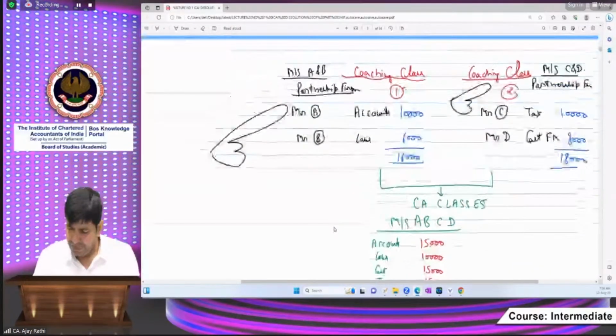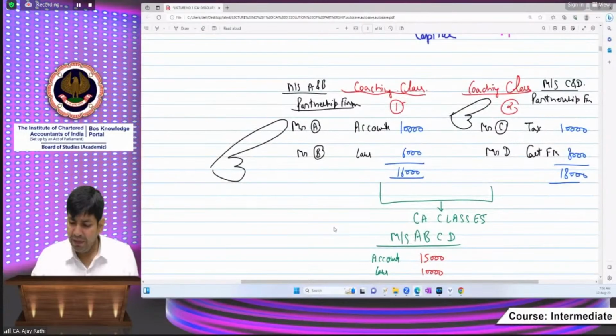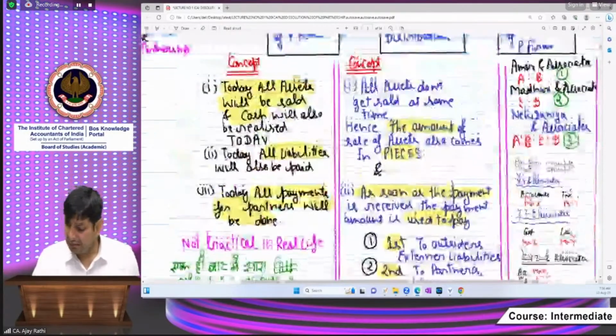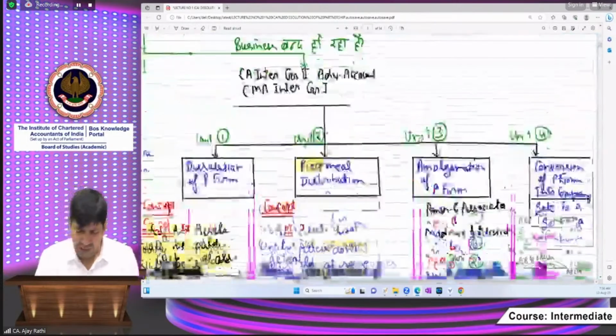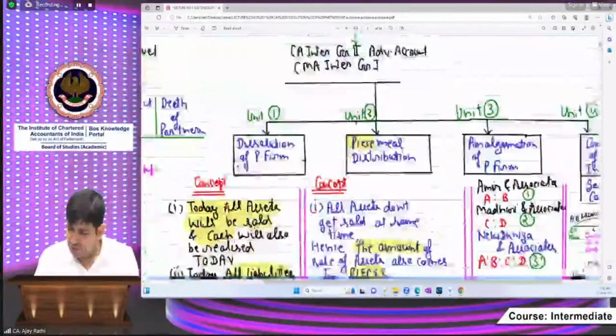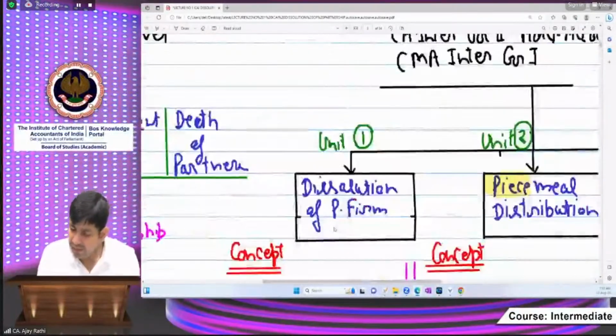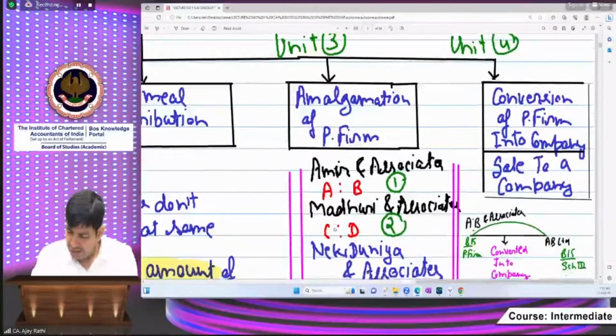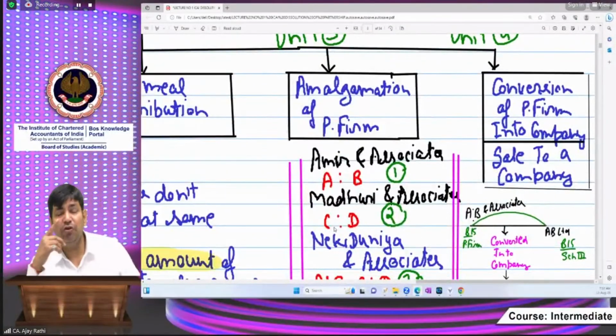I am taking another example. You know, there is the film Dil, in which Amir Khan is also there and Madhuri Dixit is also there. It is just like a love marriage. Mr. A and Miss B are living their existence and moving into a love marriage. I am taking an example. Please don't apply it practically. It is just to make you understand. I am a teacher. I am just telling you the example so that you may be able to correlate with the concept. So don't correlate with any other thing, only to the extent the concept is relevant.